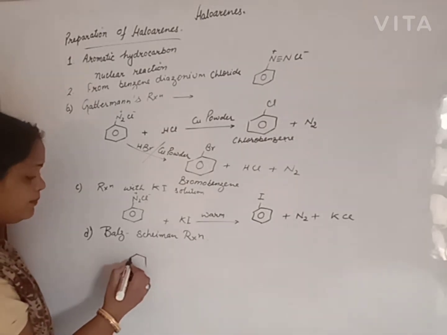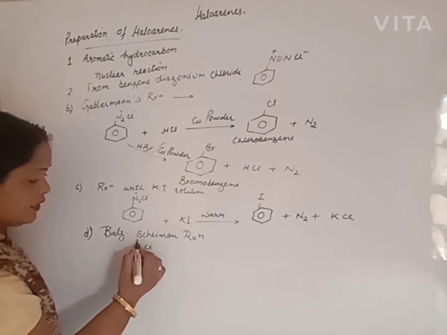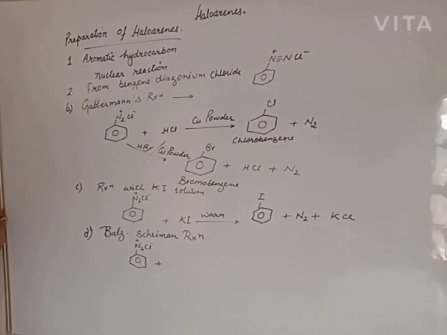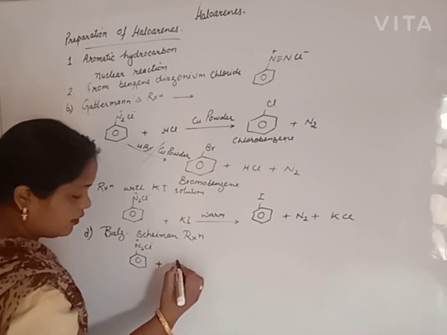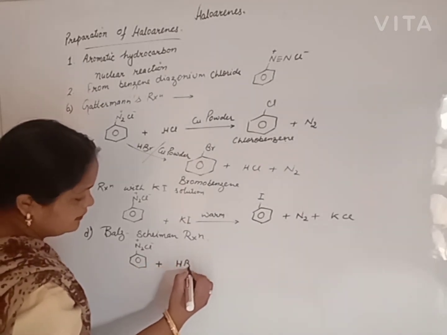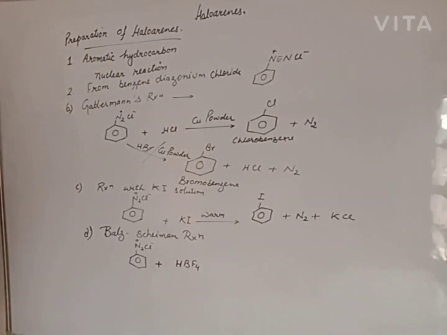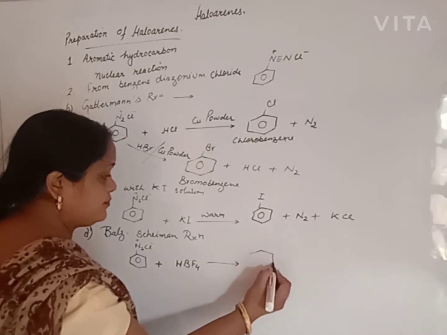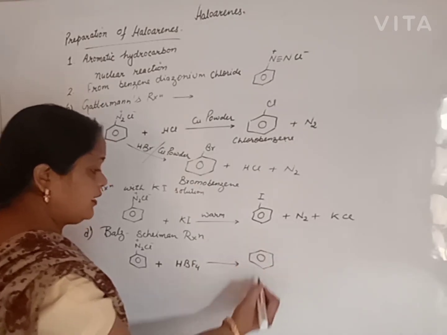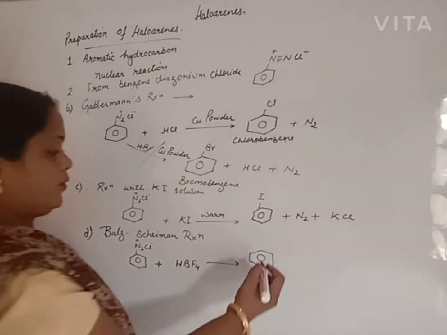In this case, benzene diazonium chloride is treated with a fluorinating agent, tetrafluoroboric acid, HBF4. Then we will get a salt, that is benzene diazonium tetrafluoroborate.